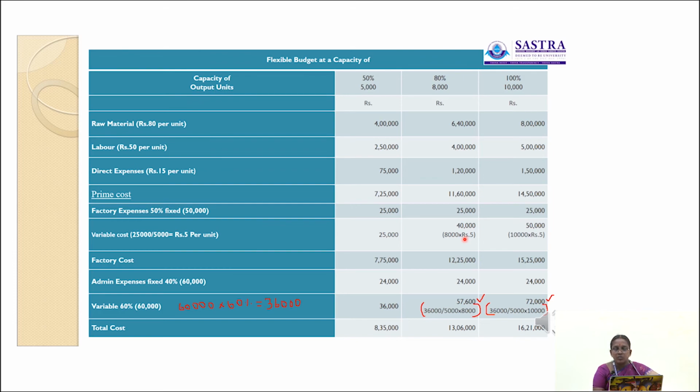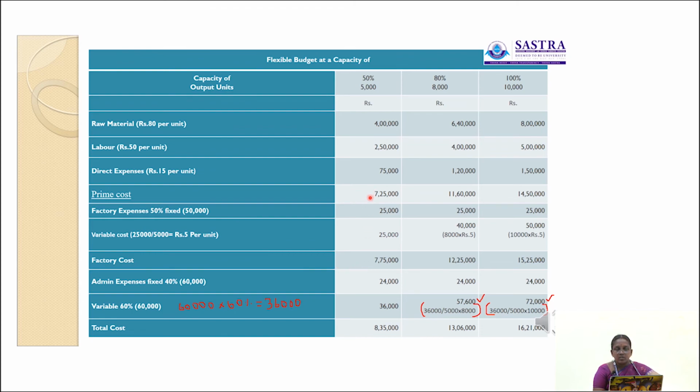Then here 8,000 units into 5 rupees, 8,000 into 5, 40,000. Then 10,000 units are produced at 100% capacity level. So 10,000 into rupees 5, 50,000. Okay. Then next one is factory cost.